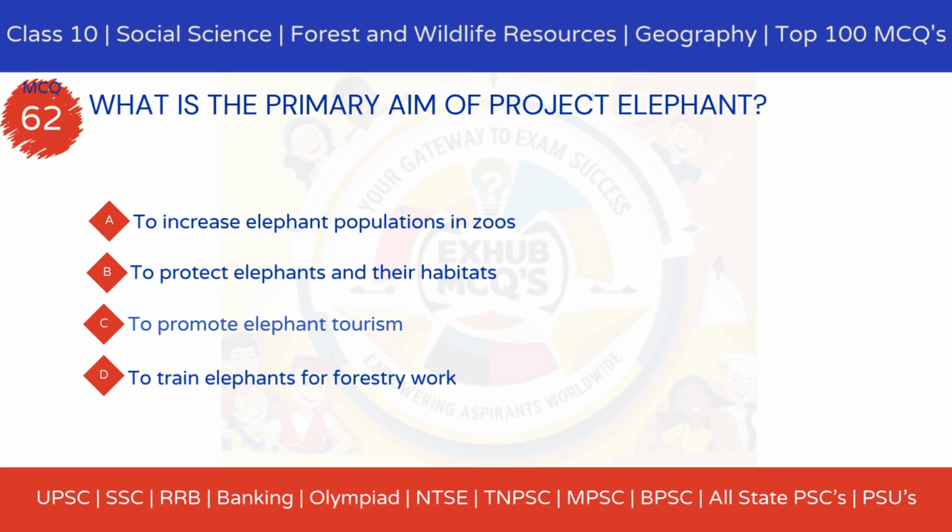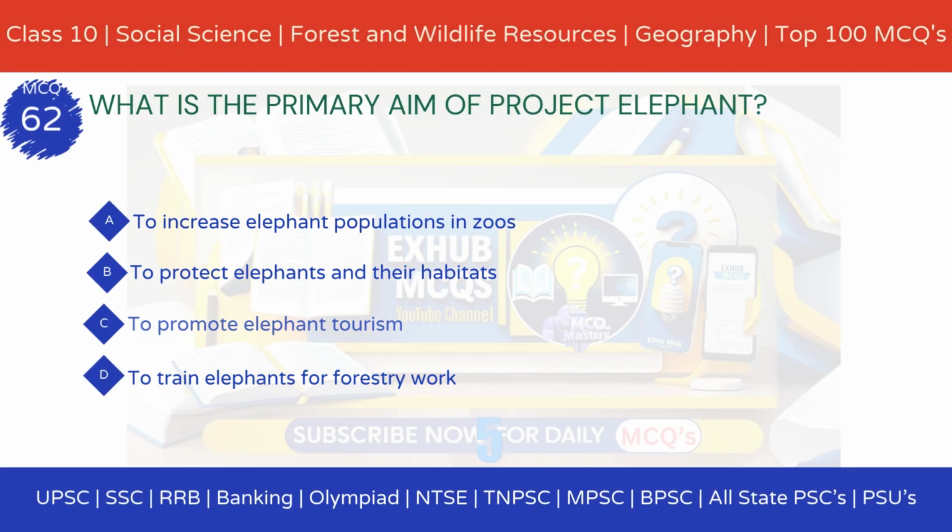MCQ 62. What is the primary aim of Project Elephant? Option A, to increase elephant populations in zoos. Option B, to protect elephants and their habitats. Option C, to promote elephant tourism. Option D, to train elephants for forestry work.